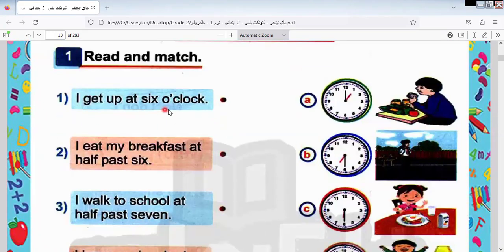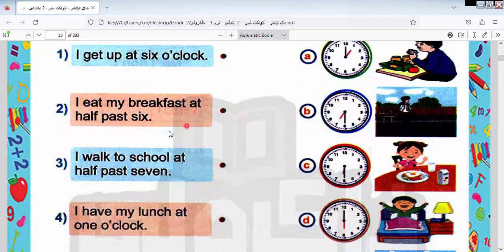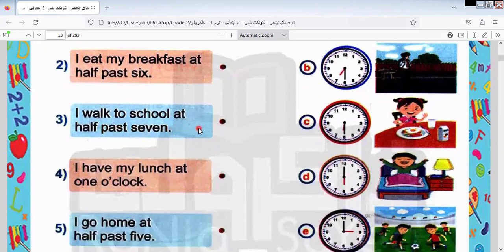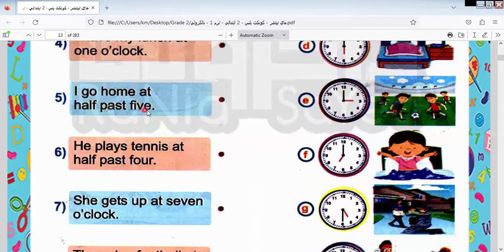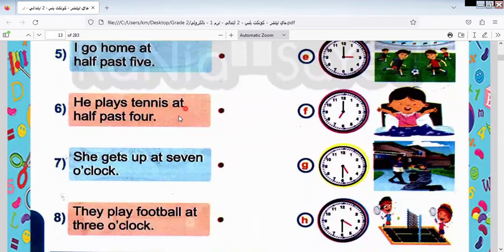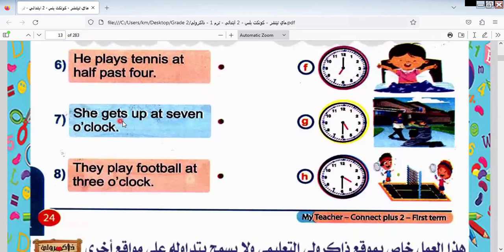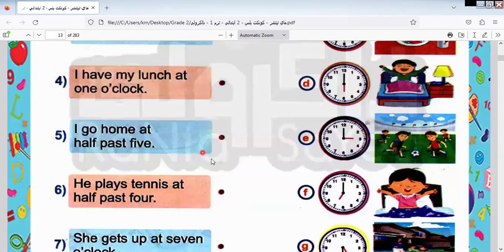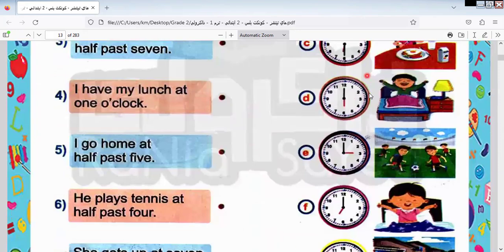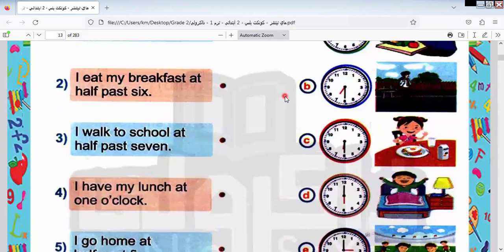Here we have, I get up at 6 o'clock. I eat my breakfast at 6:30. I walk to school at 7:30. I have my lunch at 1 o'clock. I go home at 5:30. He plays tennis at 4:30. He gets up at 7. They play football at 3 o'clock. These are the sentences, and these are the pictures related to these sentences.